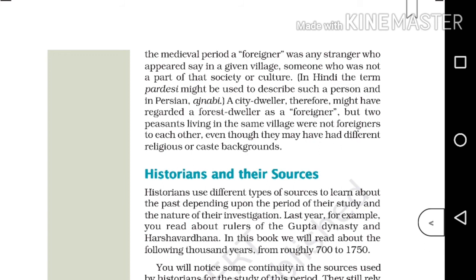In Hindi, the term Paradeshi might be used to describe such a person, and in Persian, Ajnabi. A city dweller therefore might have regarded a forest dweller as a foreigner. But two peasants living in the same village were not foreigners to each other, even though they may have had different religious or caste backgrounds.